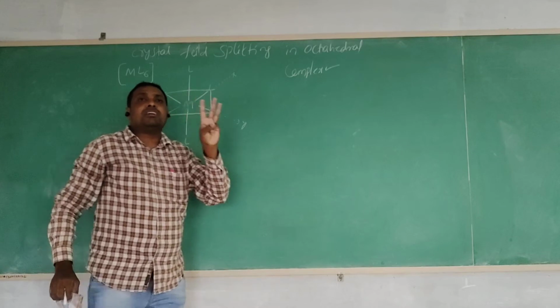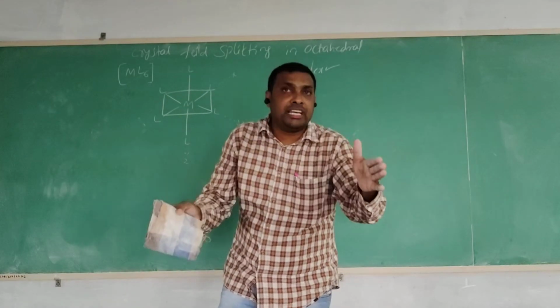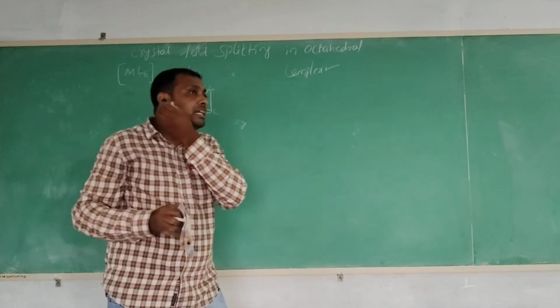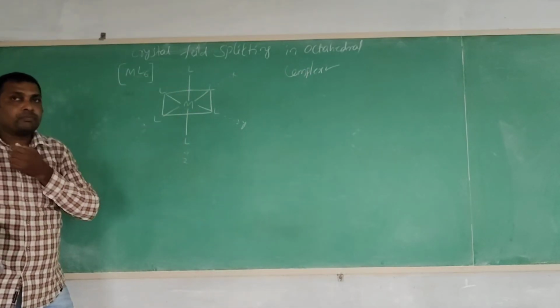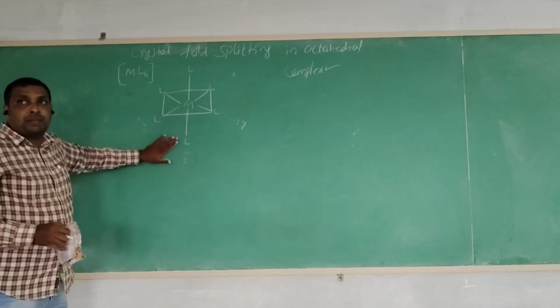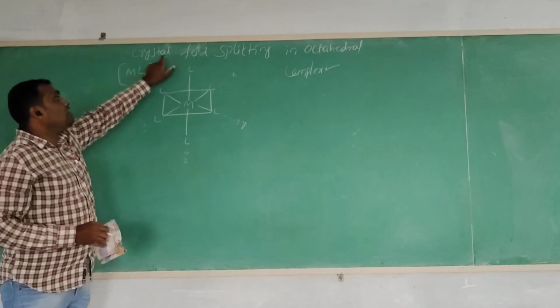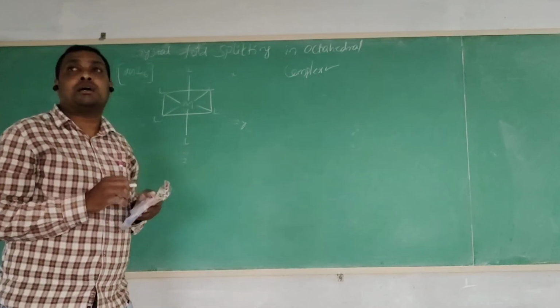On each axis, 2 ligands are present in opposite directions. That geometry is called octahedral geometry. So in these octahedral complexes, we study the crystal field splitting. How is crystal field splitting possible in octahedral complexes?